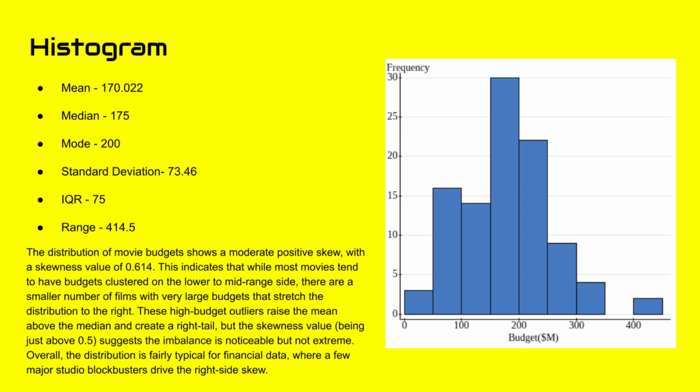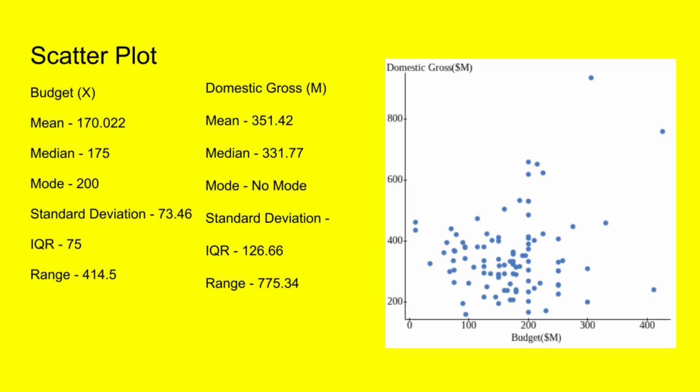Here's the bar plot histogram. The mean is 170.022. The median is 175. The mode is 200. The standard deviation is 73.46. The IQR is 75 and the range is 414.5. The summary talks about the skewness, and also, if you look at the bar plot, it shows that it is mostly skewed right.